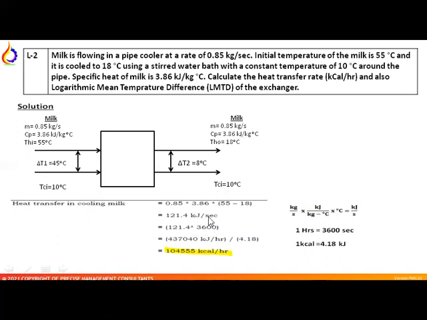Now, what is being asked is the heat transfer rate in kilocalorie. We have got kilojoule per second. When we multiply it by 3600, it will be in kilojoule per hour, and the factor to convert to kilocalorie is 4.18. When we divide by this value of 4.18, we get the answer in kilocalorie per hour. So the answer is 104,555 kilocalorie per hour. This is the conversion factor. As I told, 1 hour is equal to 3600 second, and 1 kilocalorie is equal to 4.18 kilojoule. Sorry, kilojoule.